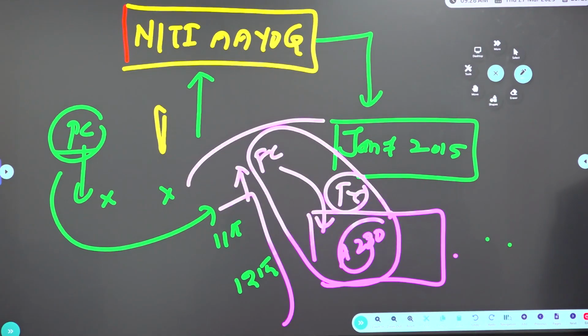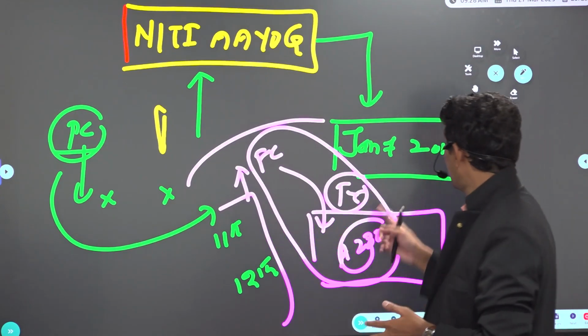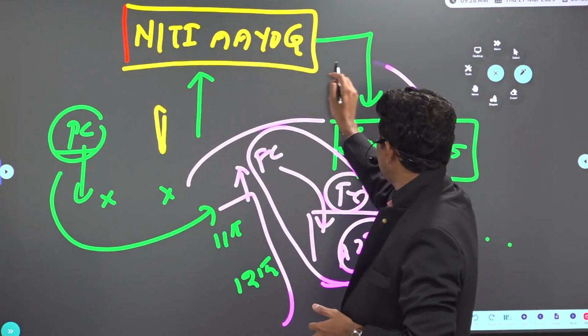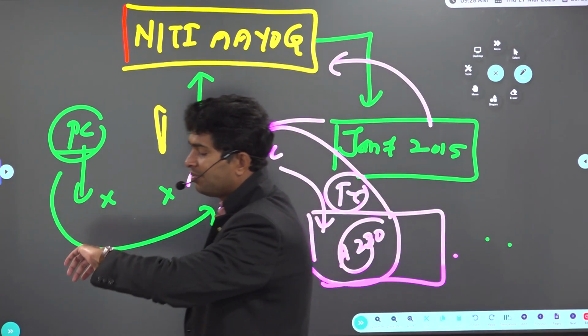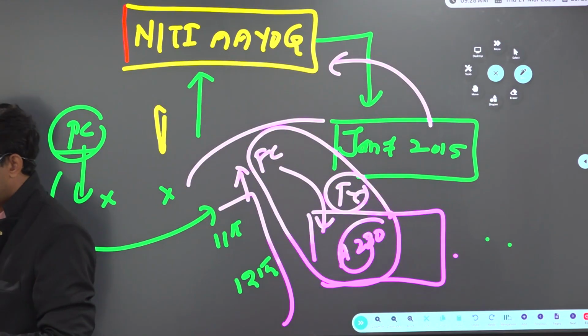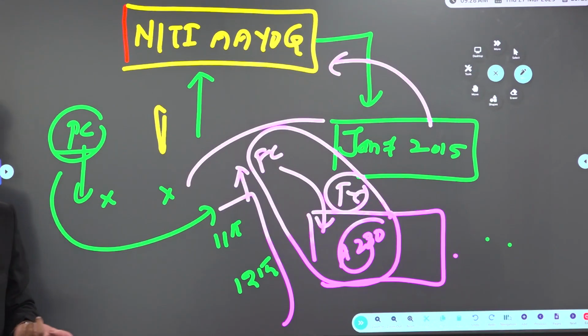So because of these two reasons, and one more reason, that it was created during Congress time, the opposition party said, we are abolishing Planning Commission in 2014, and in its place, on January 1st, 2015, Niti Ayog is established. So what is the status of Niti Ayog? Neither a constitutional body nor a statutory body.